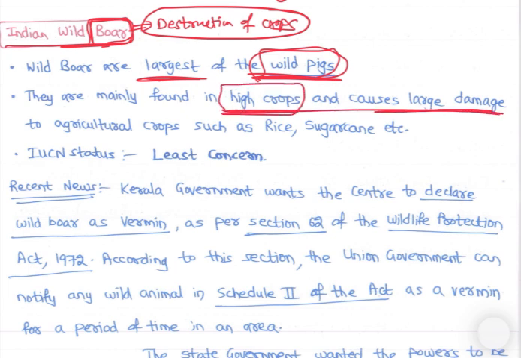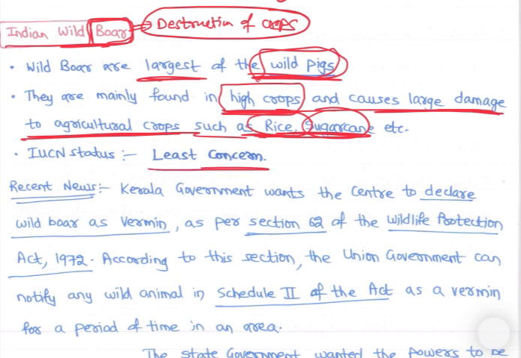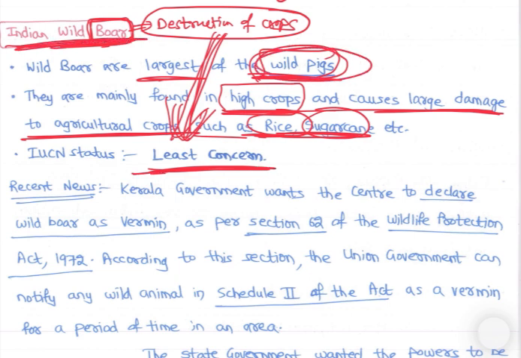And causes large damage to agricultural crops such as rice, sugarcane. See, high crops, ताकि लोग ना दिखे, and इनको उखाड़ देती है, खाती है. तो and IUCN status is least concern. In fact, many state governments, they give permits to kill, right? Many farmers, they fence their crops to protect the crops from wild boar, Indian wild boar or wild pigs, right? So they are least concern.